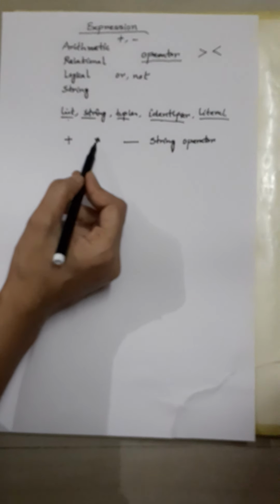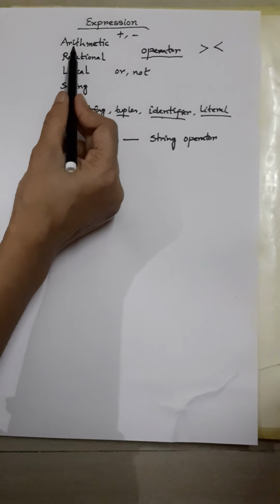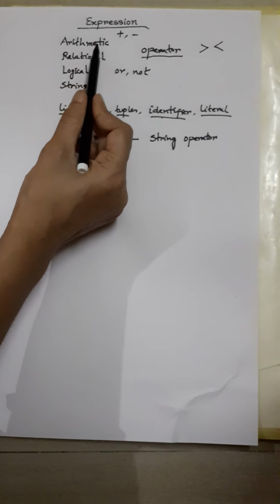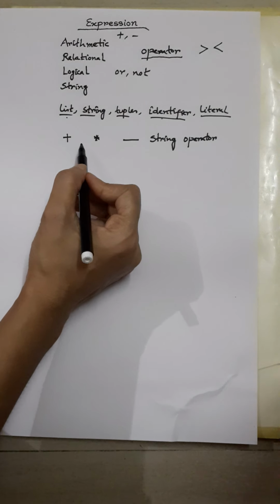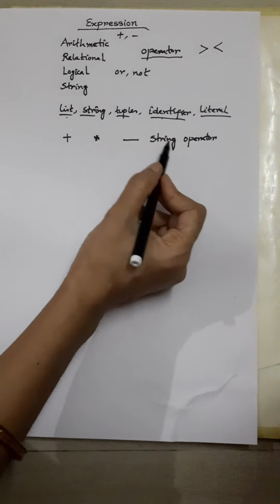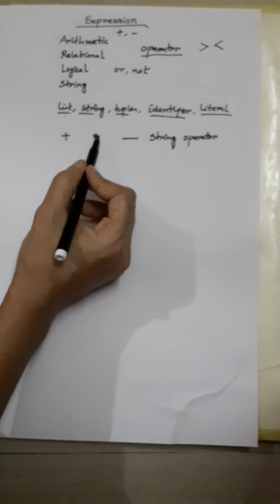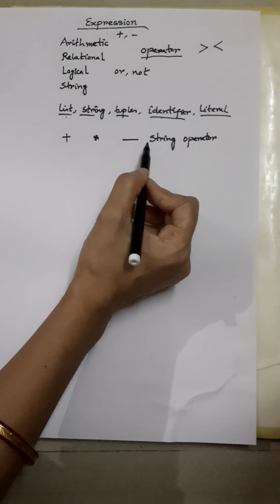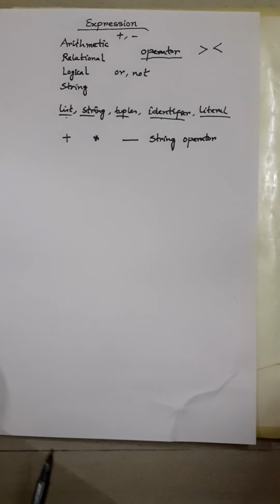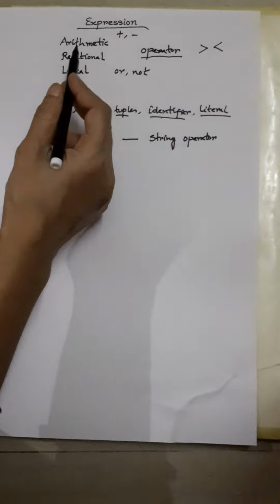Plus and star or asterisk are arithmetic operators also, but when these two operators operate on string type of operands, then they will not work like the arithmetic operators. We will study this with examples now.